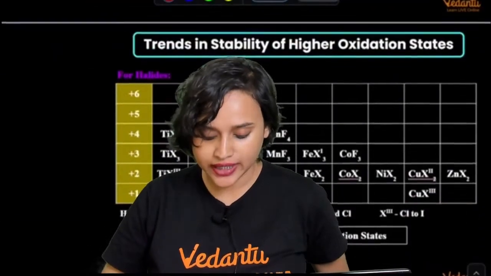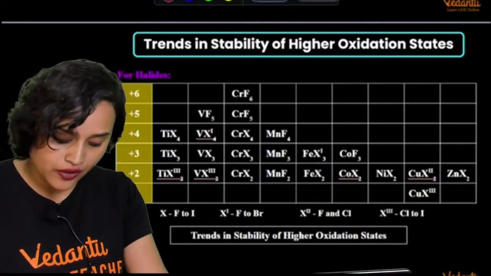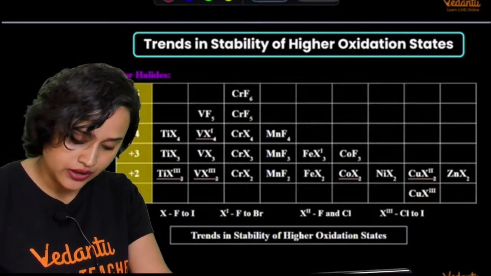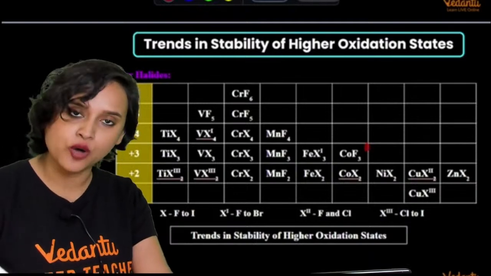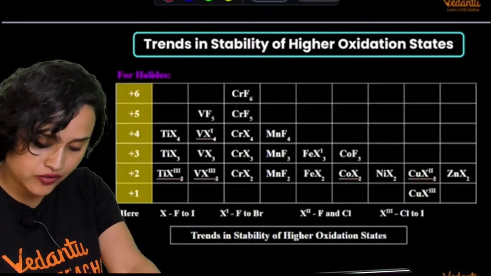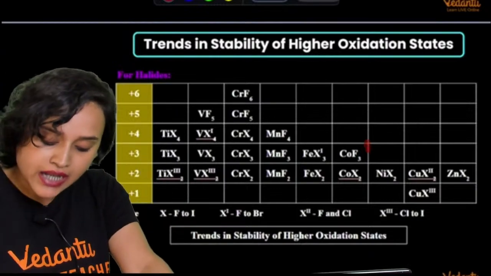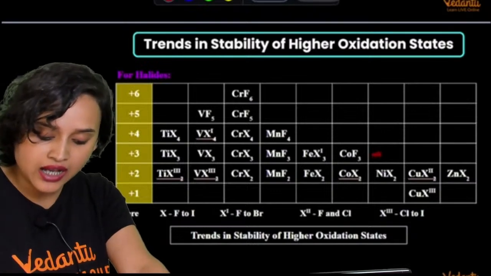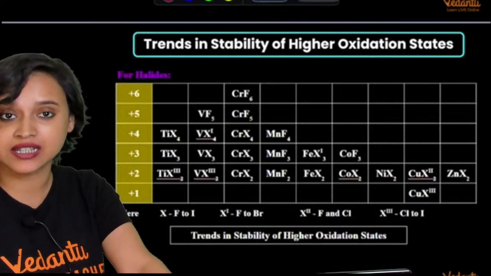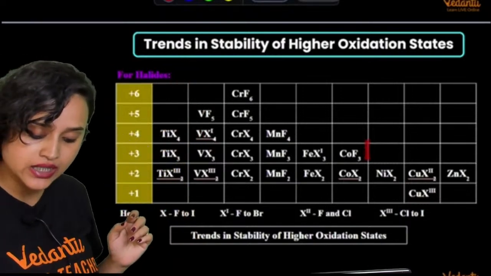All right guys, now we're going to talk about the trends in stability of higher oxidation states. We see here, everyone, that till cobalt, it forms compounds with F, and basically with the halogens. But after that, you do not get to see any other compounds in the +3 oxidation state, in which the metal is in the +3 oxidation state and forming a compound with the halogen. You get to see only till cobalt.